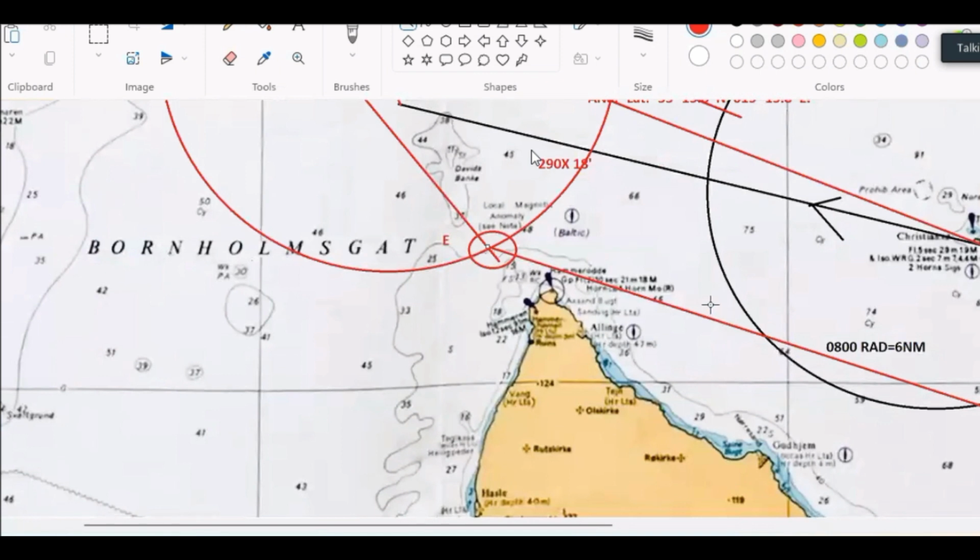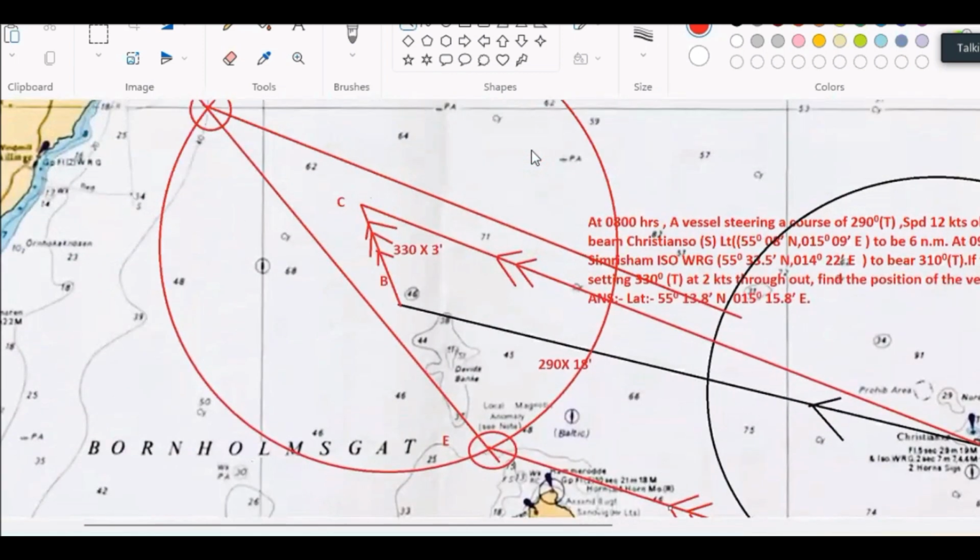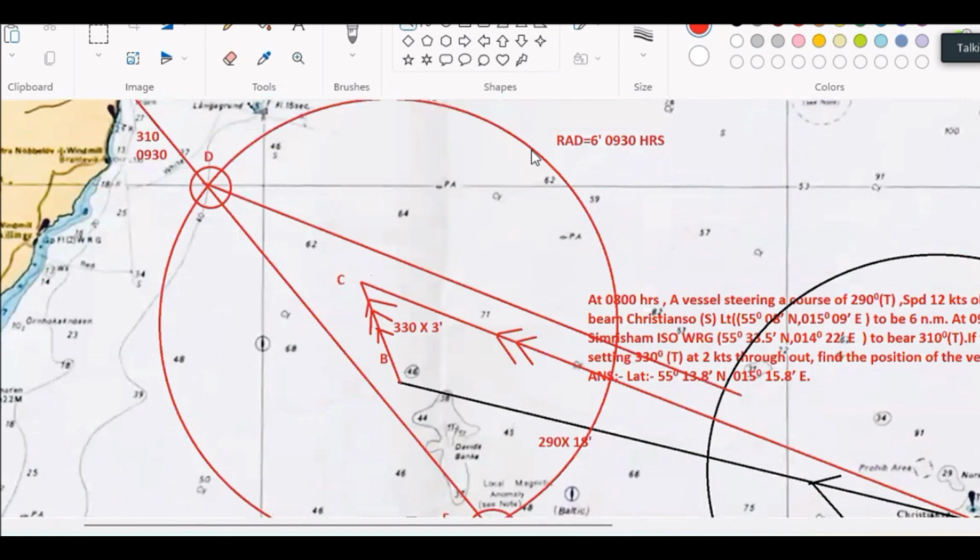These are course made good. Okay, I am plotting it, going slowly. I am transferring the CMG line back from both possibilities. E is one possibility, the other one is D. Use the double arrow. The double arrow lets the examiner know what you are doing, and you also know what we have done. So when you put the double arrow, that means the course made good line I have transferred.